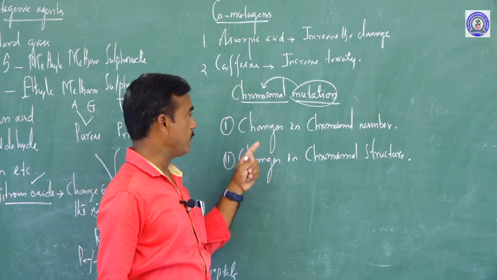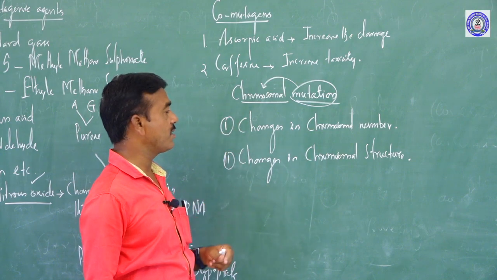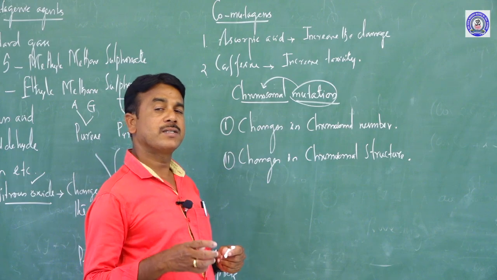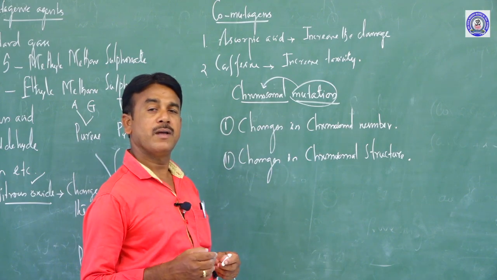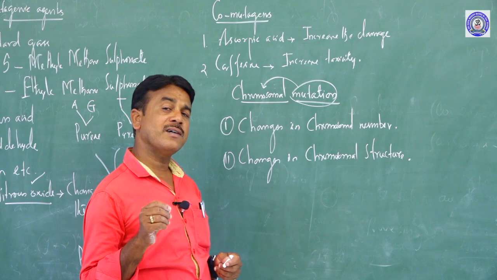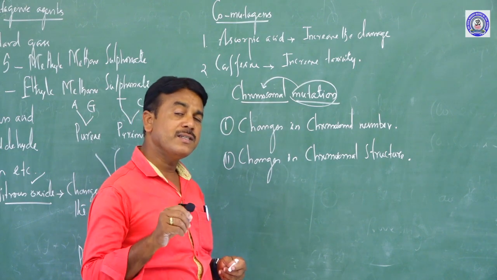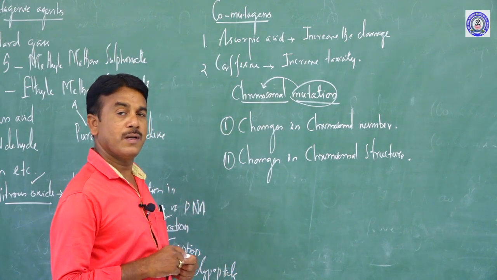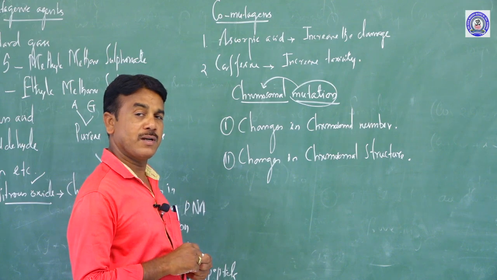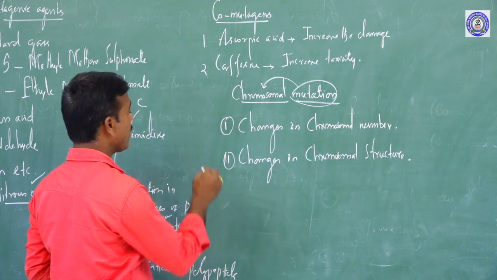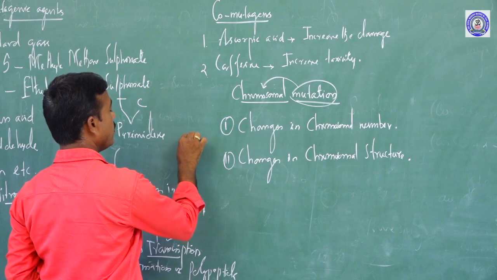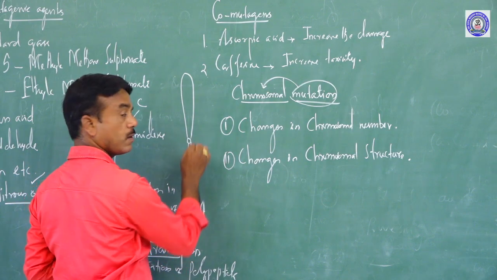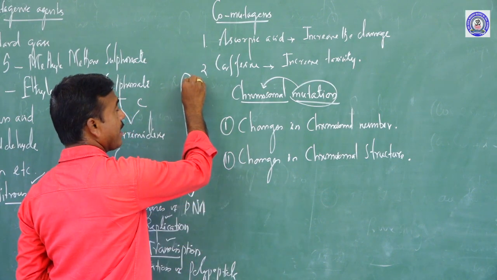This way it can be classified into two types. Before entering into the types of chromosomal mutation, simply to say, if a mutation occurs in a gene, it is at a particular point of the chromosome.